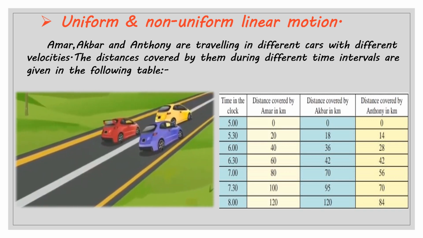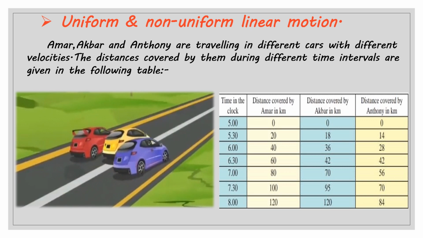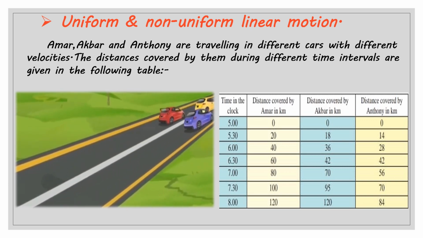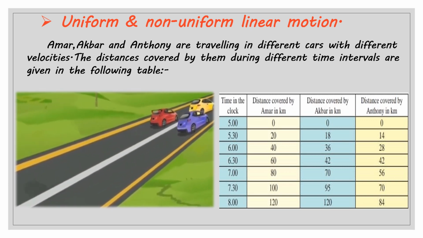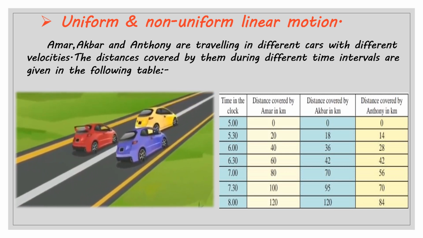It means that in equal intervals of time, Amar covers equal distance. It means he is following uniform linear motion. Now in the second column, we can see that at 5 o'clock, Akbar is at 0 position.